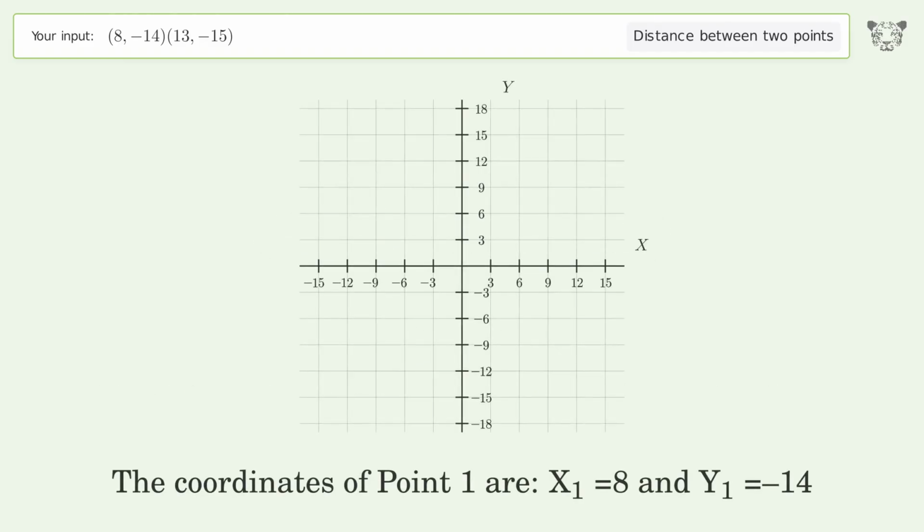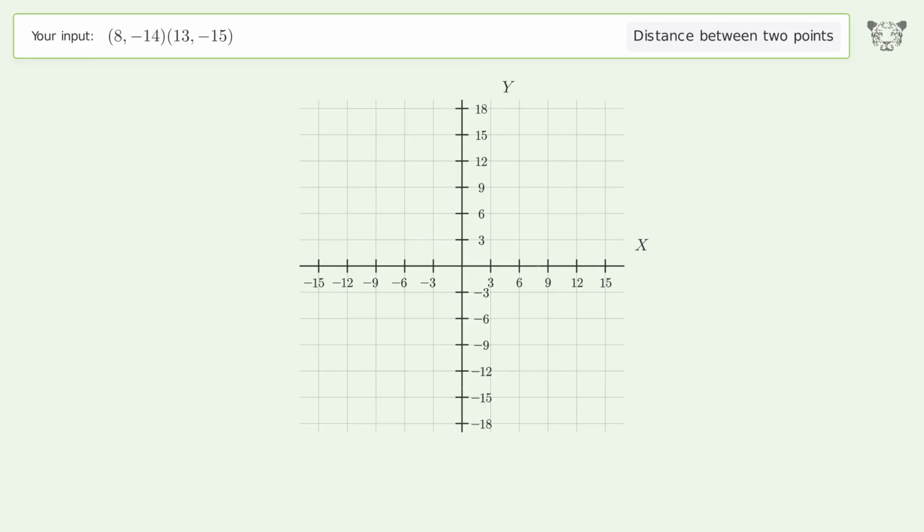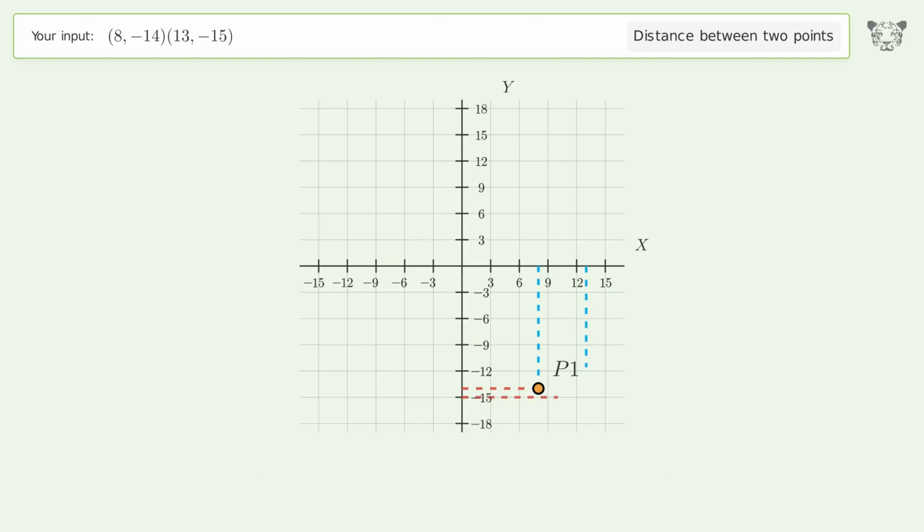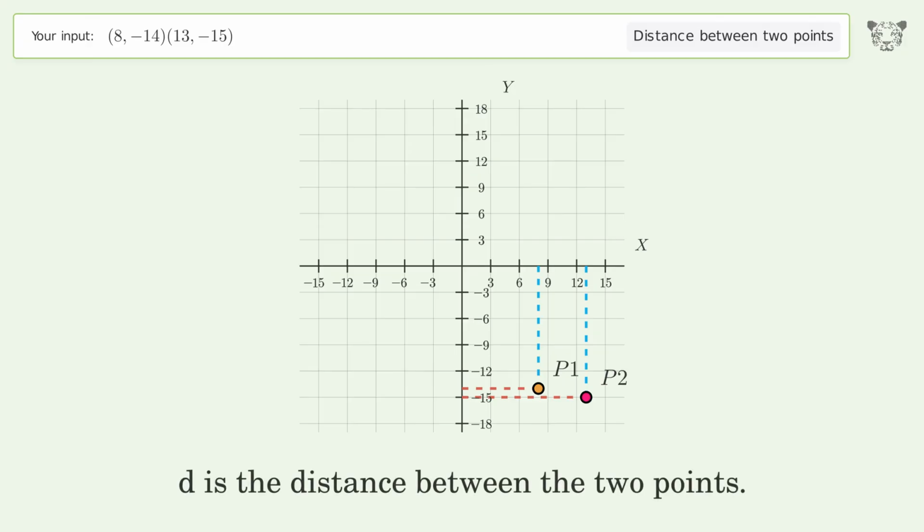The coordinates of point 1 are x1 equals 8 and y1 equals -14. The coordinates of point 2 are x2 equals 13 and y2 equals -15. D is the distance between the 2 points.